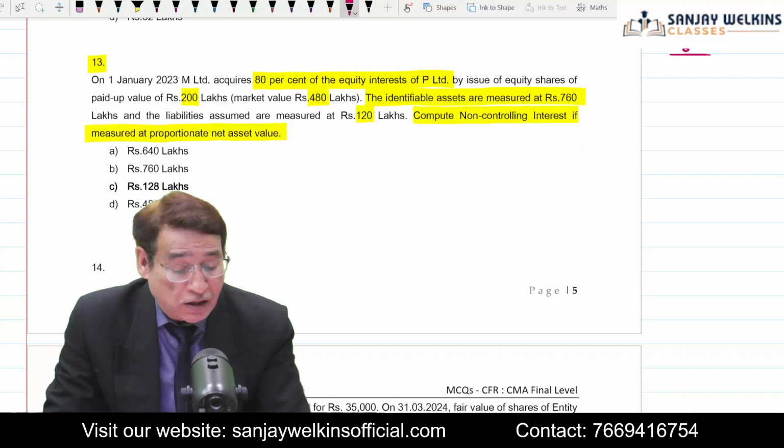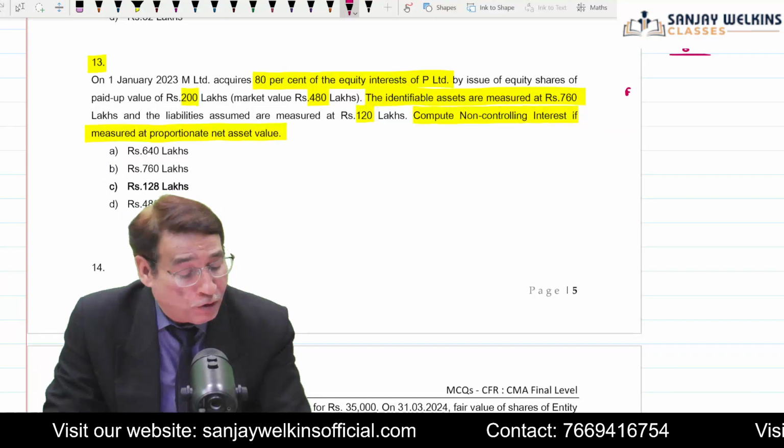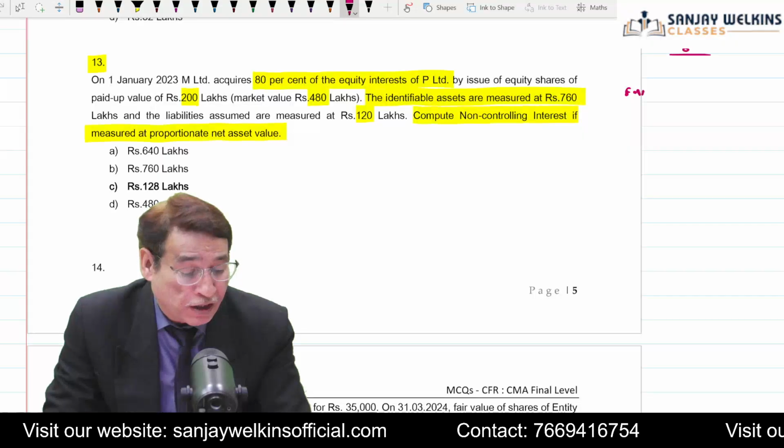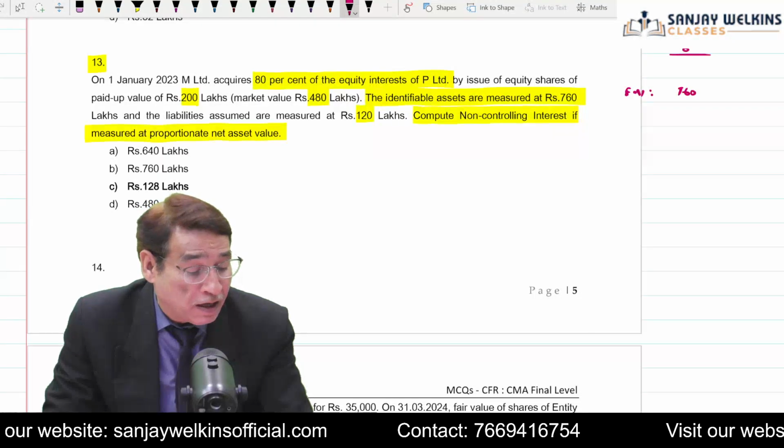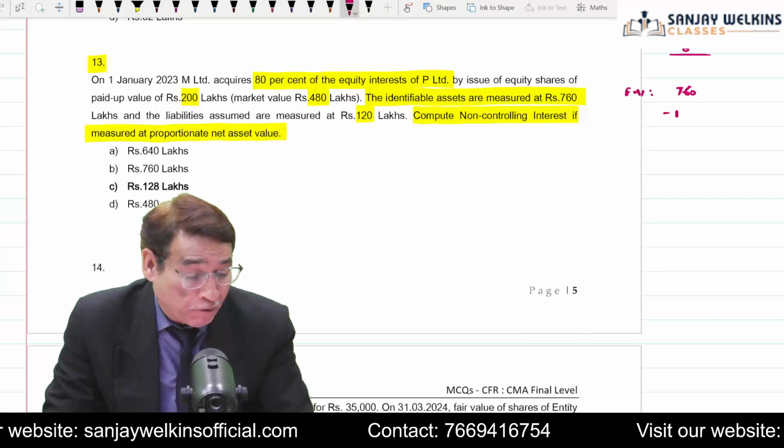So in this case, on the date of acquisition, first of all you are going to take into account the fair value of the net assets. The fair value of asset is given as 760 lakh, and you are going to simply subtract the fair value of liability.